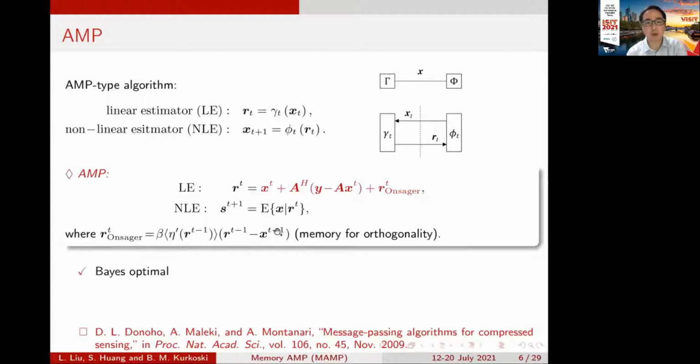The key point of AMP is that it is Bayes optimal, and it has very low complexity since it only involves matrix-vector multiplication. But the weakness of AMP is that it only works for IID measurement matrices. And for some correlated or ill-conditioned matrices, AMP does not work well.